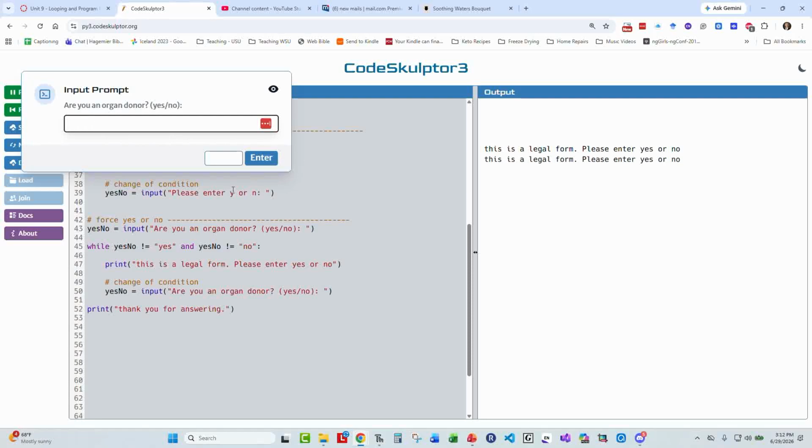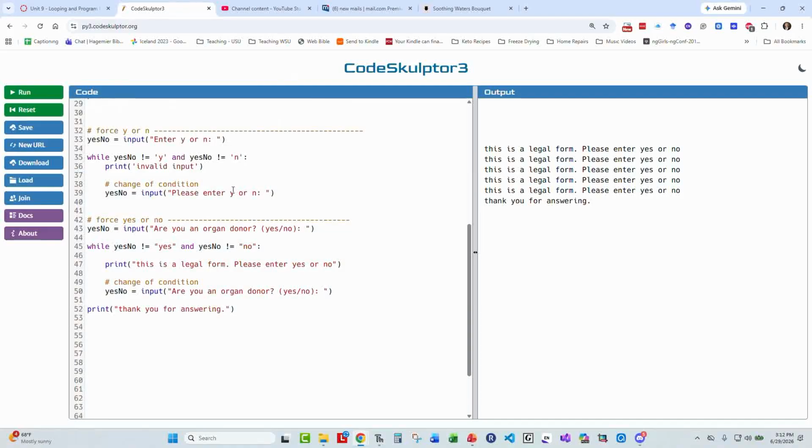So now if I key in the letter y, it says, please enter yes or no. Each time I key in a value, I am now inside of the while loop, and it's not going to allow me to exit until I specifically answer yes, a lowercase yes, or a lowercase no. Once I'm done, it will drop out of the while loop and print my statement on line 52. So while loops are excellent at being able to force valid input from the user.